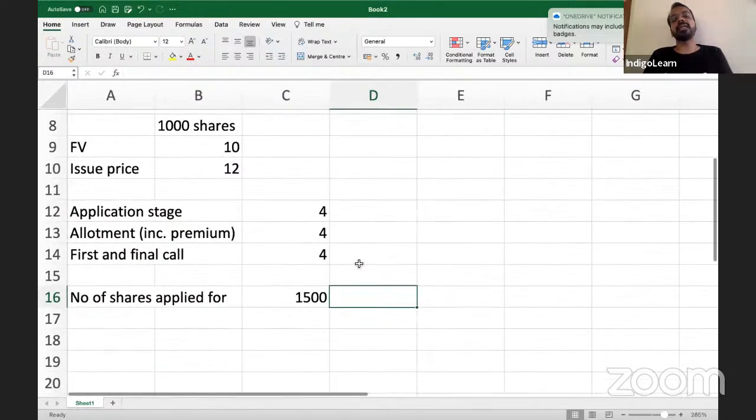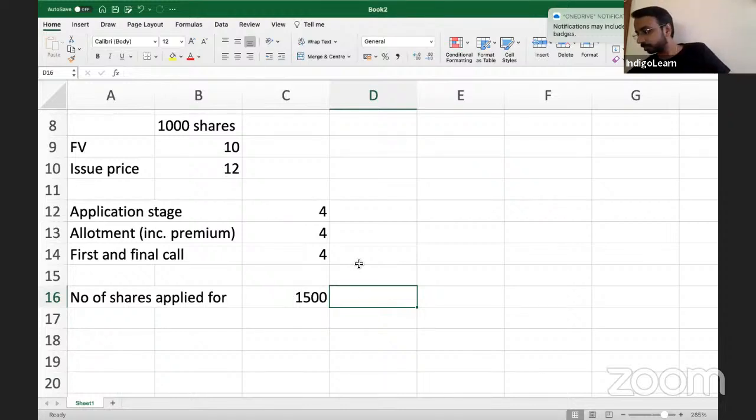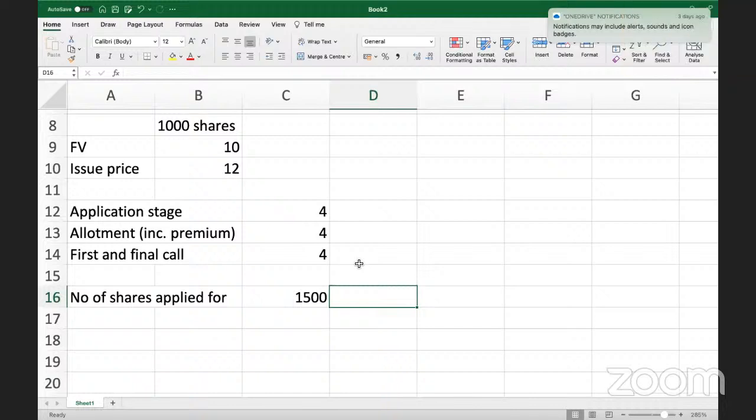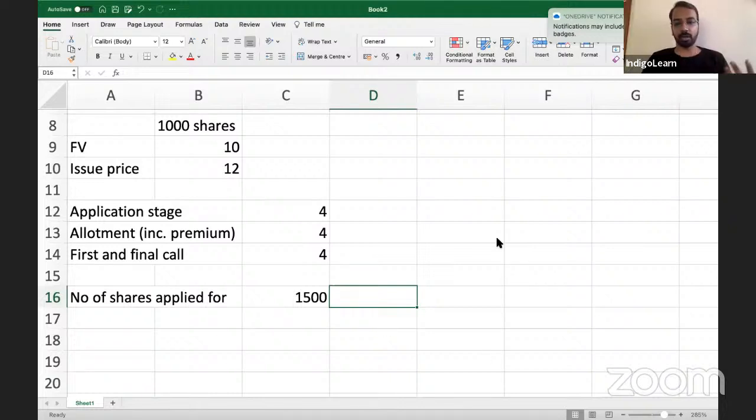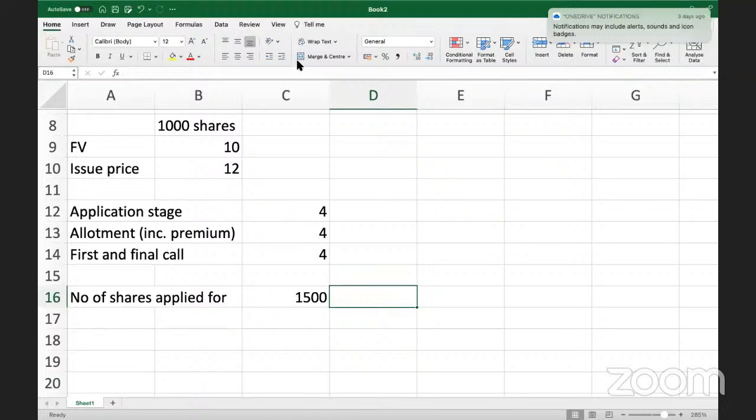How much money is the company collecting at application stage? You can type it out if you are in a place where there's a lot of noise. 6,000. Yes.